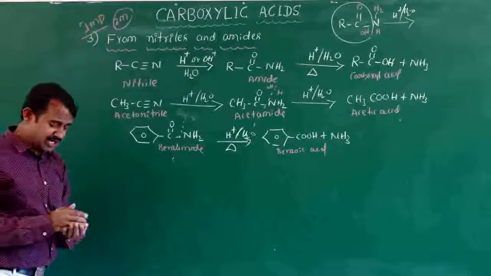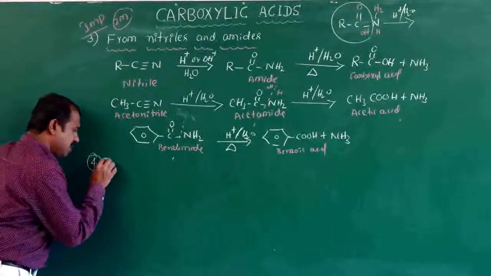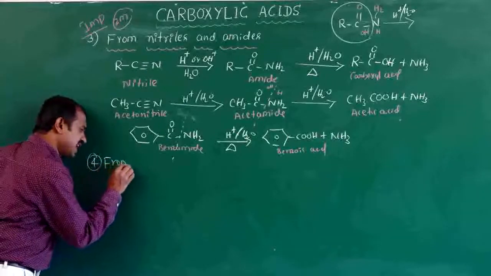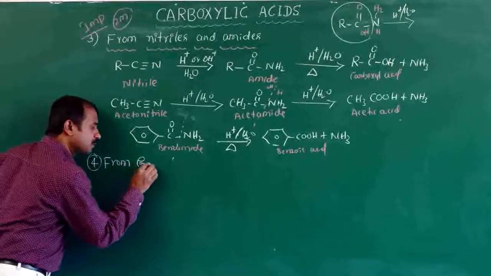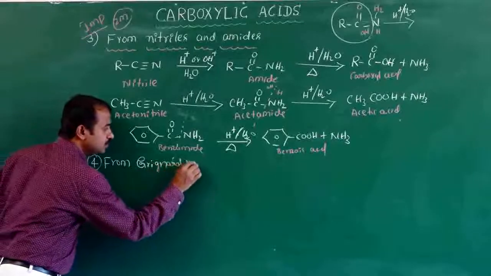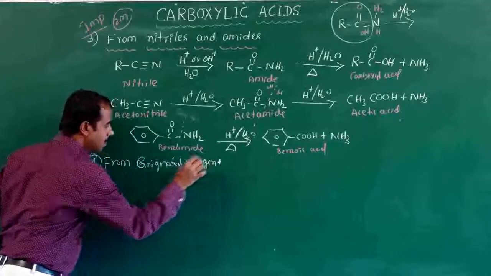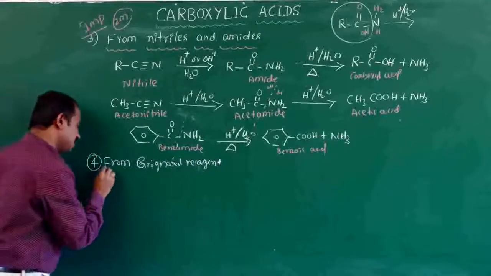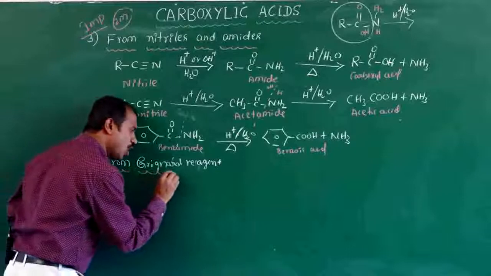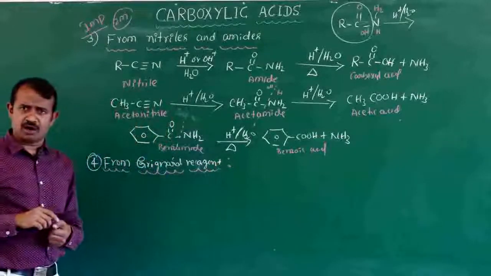Next we will go for another important preparation of carboxylic acid, from Grignard reagent. This is very very important. They will ask a 2 marks question: how to prepare carboxylic acid from Grignard reagent.